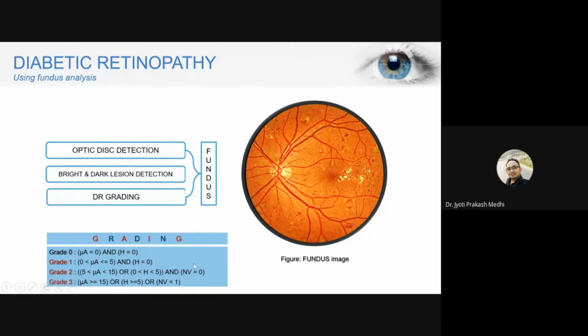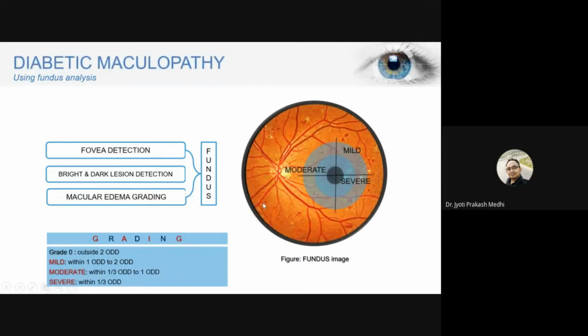So these are the grading of diabetic retinopathy. Similarly, we go for diabetic maculopathy, as I have already mentioned about these concentric circles. Here the requirement is to identify the fovea, because depending on the effect of these lesions in the foveal neighborhood, we'll go for identifying the maculopathy. So that is why fovea detection is a must here.